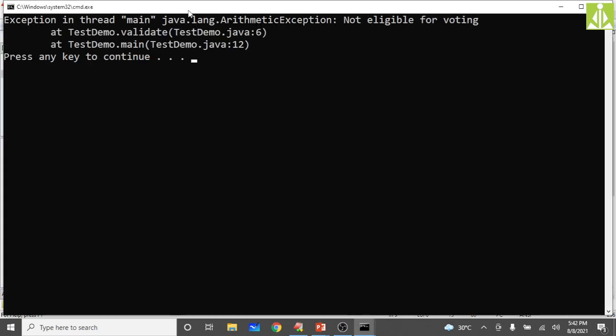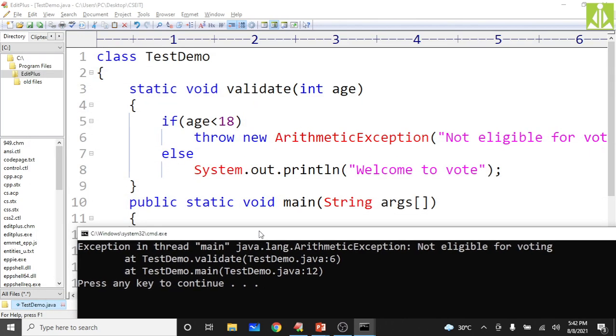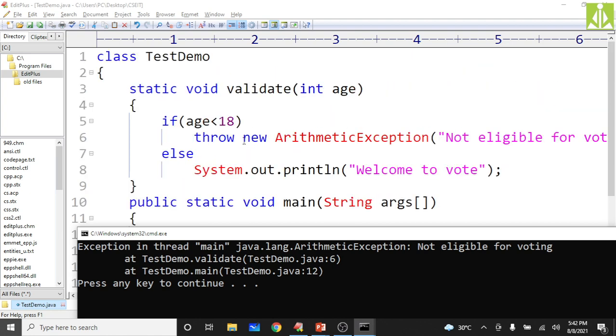See here, this is a very important program in my consideration. We are wantedly generating the error, validate of 13. When you pass the age as 13, this validate method will be invoked and your age value will become 13. So if age 13 is less than 18, the condition is true, isn't it? We are throwing this exception: throw new ArithmeticException of not eligible for voting. So this ArithmeticException class object will be created with this description.